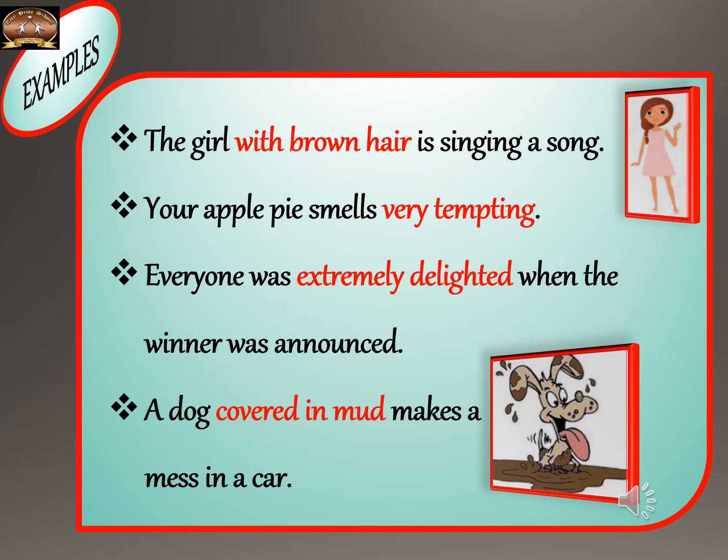Your apple pie smells very tempting. So here again, very tempting. You can see it is not followed by the noun, but very tempting is giving details about that apple pie. That's why it is an adjective phrase. Everyone was extremely delighted when the winner was announced. A dog covered in mud makes a mess in a car. So here, just immediately after that noun. So adjectives will be describing any noun in that sentence. Usually it will be followed by a noun or it can be preceded by a noun as well.